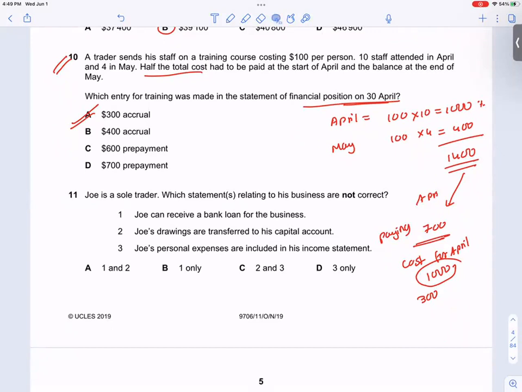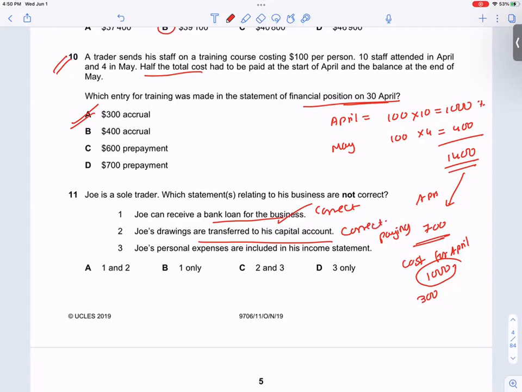Come on, this is now the 11th one. Which statement relating to business is not correct? Joe can receive a bank loan for business. This is correct. Joe's drawings are transferred to capital account. This is also correct, drawings are subtracted from capital.